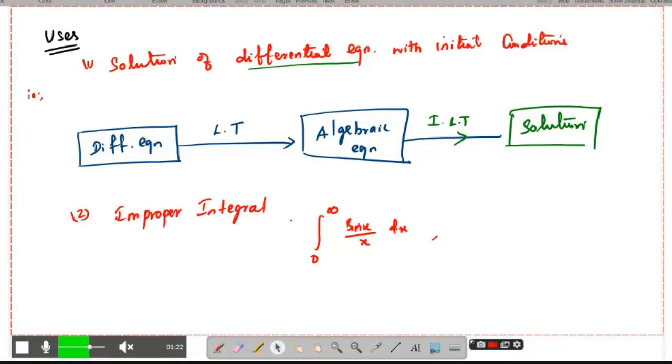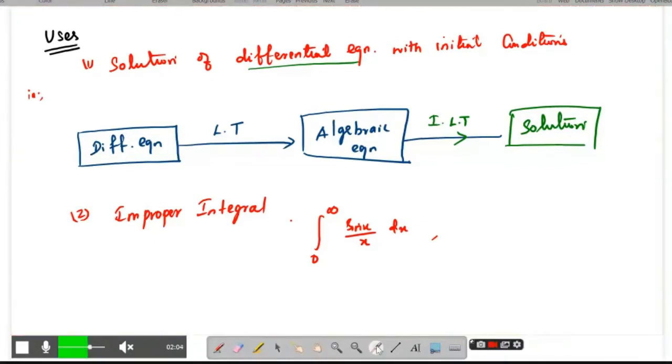In normal ways, we know how to differentiate. Suppose you have an ordinary differential equation. You have to find a complementary function and a particular integral as well. After finding that solution, you have to find the particular constants by using initial conditions. It is somewhat difficult to find the particular solution of the differential equation. By using the Laplace transform, it is very easy to find the particular solution.